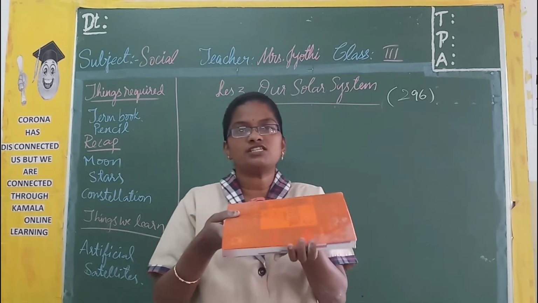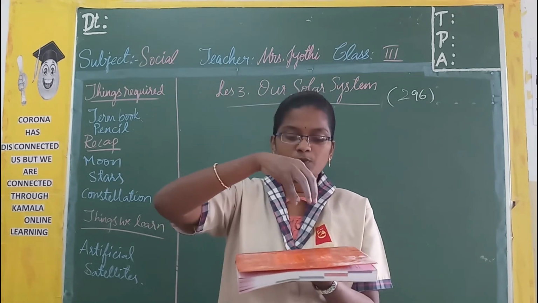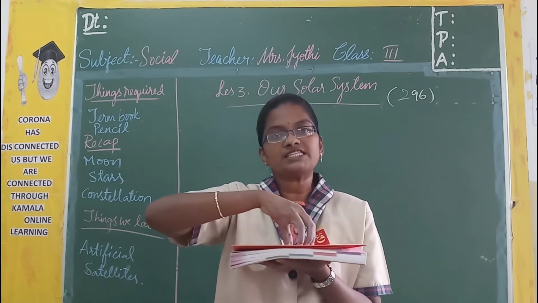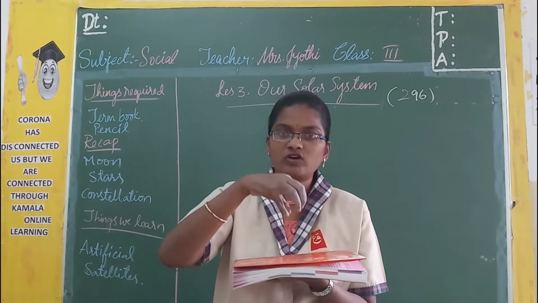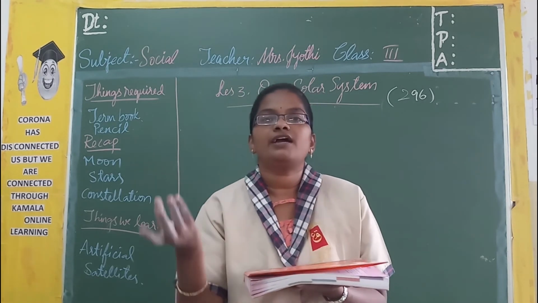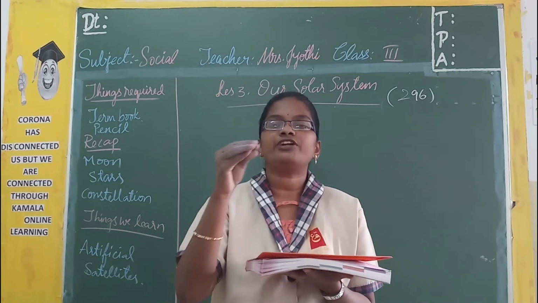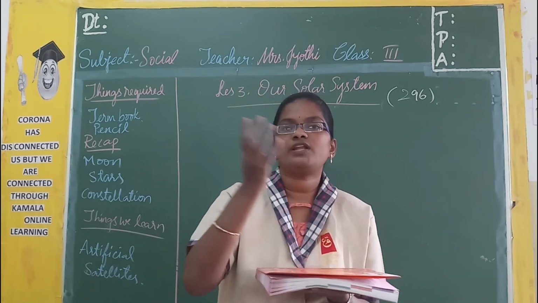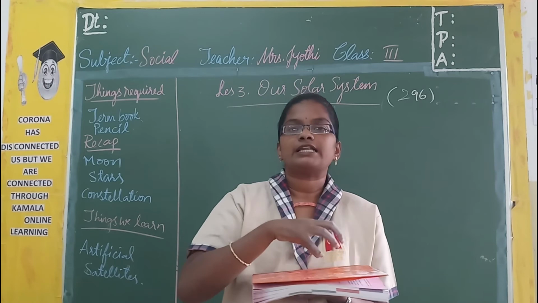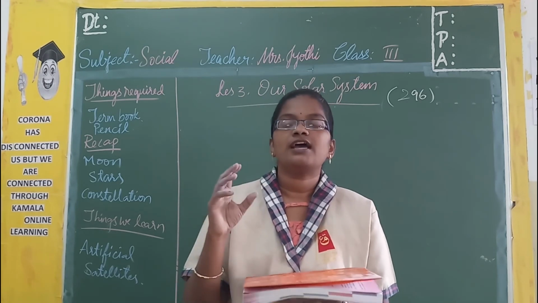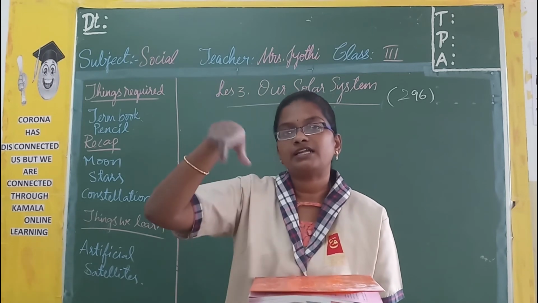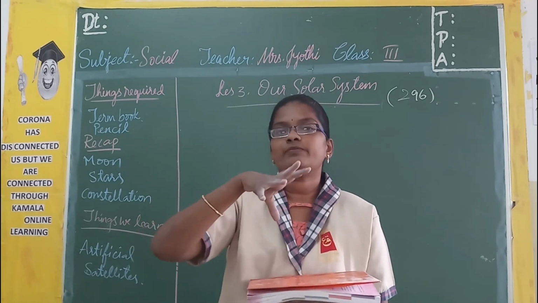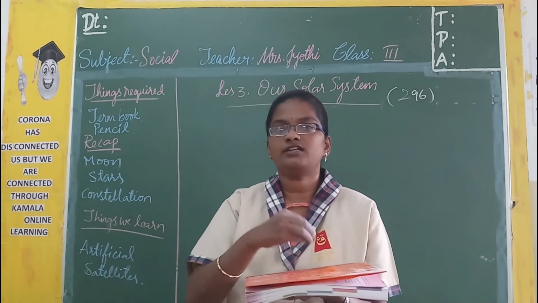Suppose this is a chart, make a huge ball and put it in the center. That is nothing but the sun. Color it orange. Put Fevicol and stick it. Then take another 8 balls of different sizes, because one is very small and one is very huge, isn't it? Take different sizes, a few in red color, a few brown, and Saturn has a ring, isn't it? Make different models and stick them here and there.